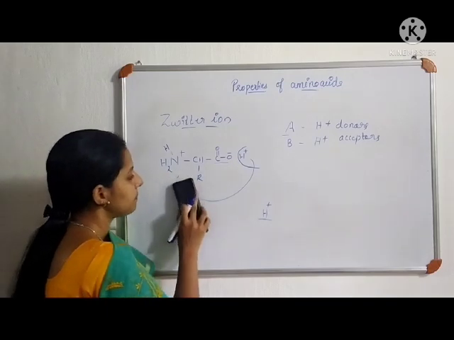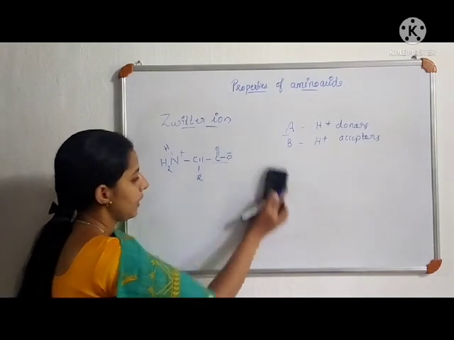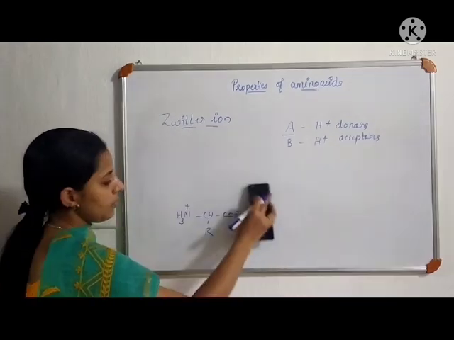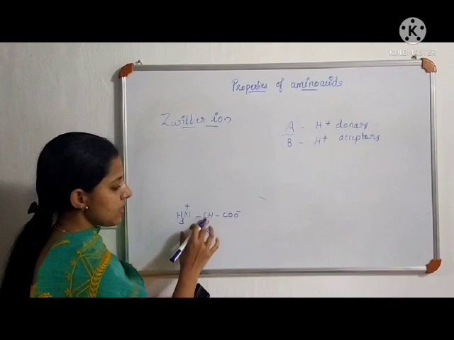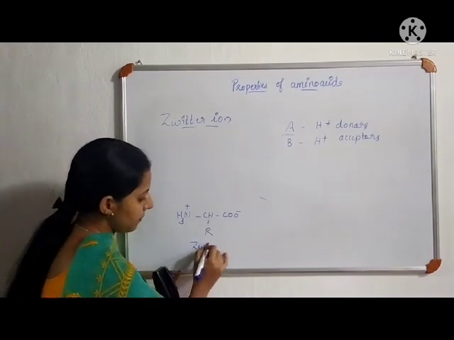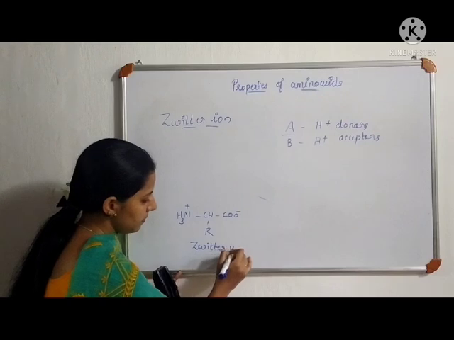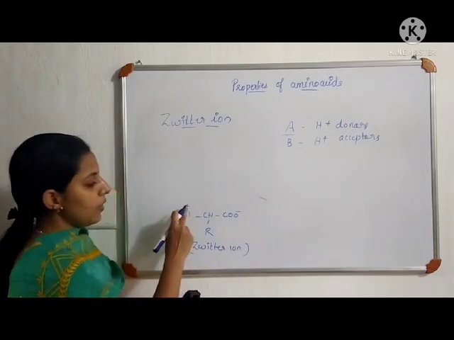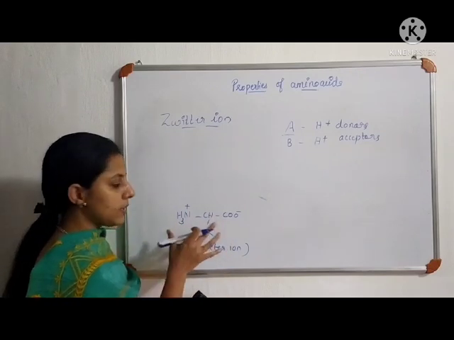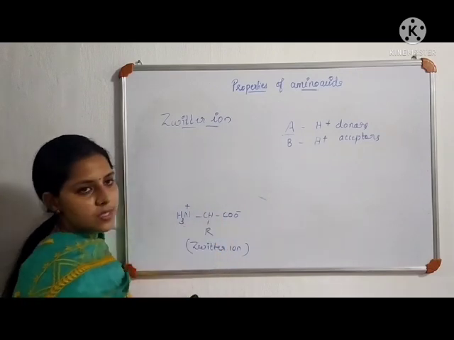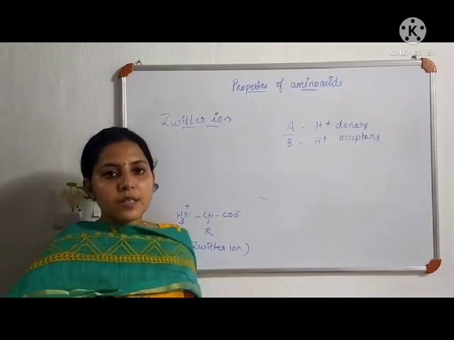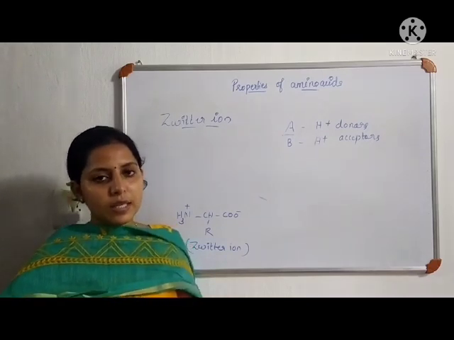Now it becomes NH3+. Now that amino acid becomes NH3+ CHR COO-. This is a Zwitter ion. See, opposite charges exist in the same molecule. In this one amino acid molecule, at its two ends, two opposite charges exist. So that is a Zwitter ion. So amino acid can exist as a Zwitter ion.